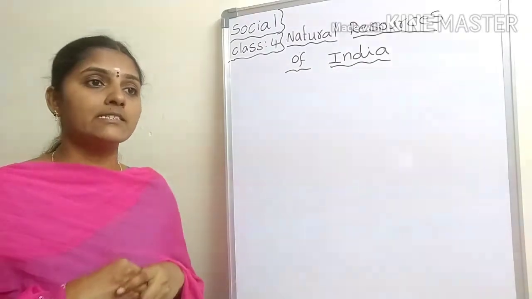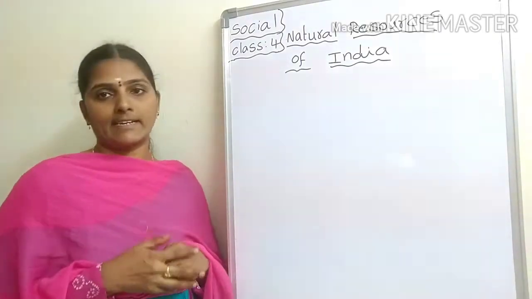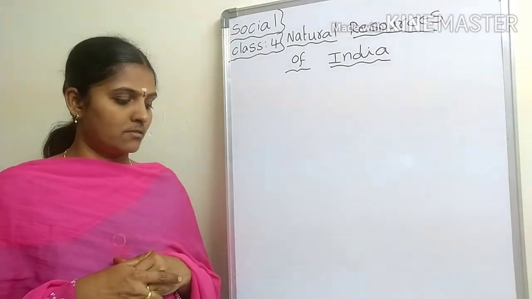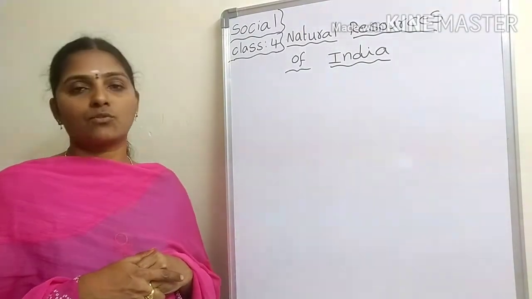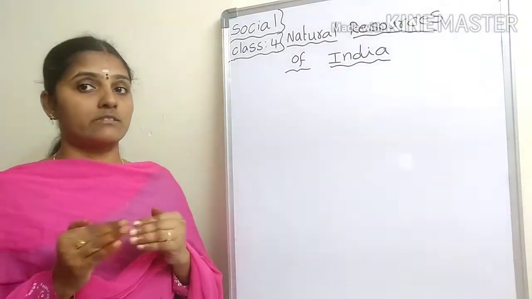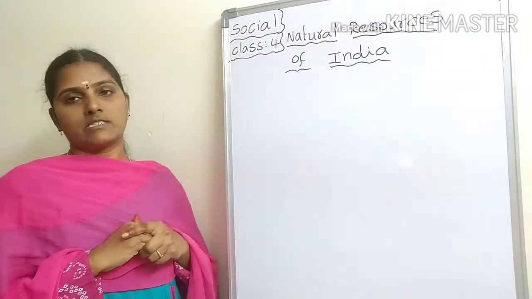Understood? Sunlight serves as a source of solar energy.